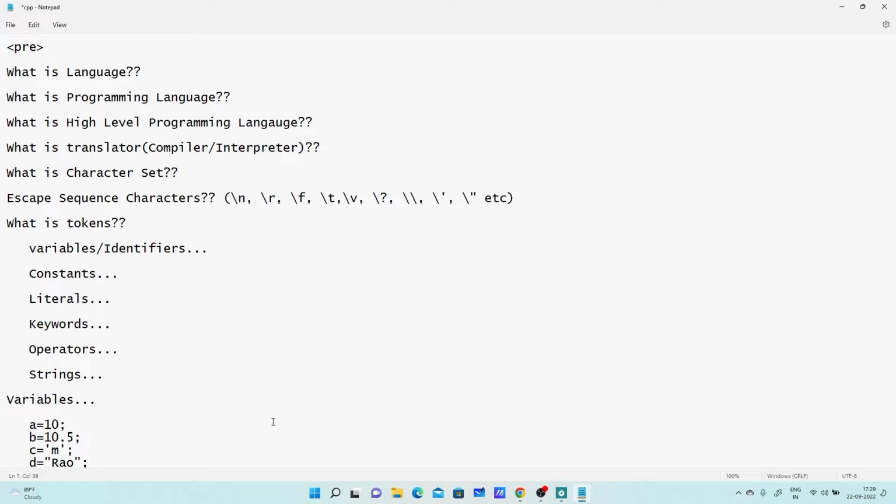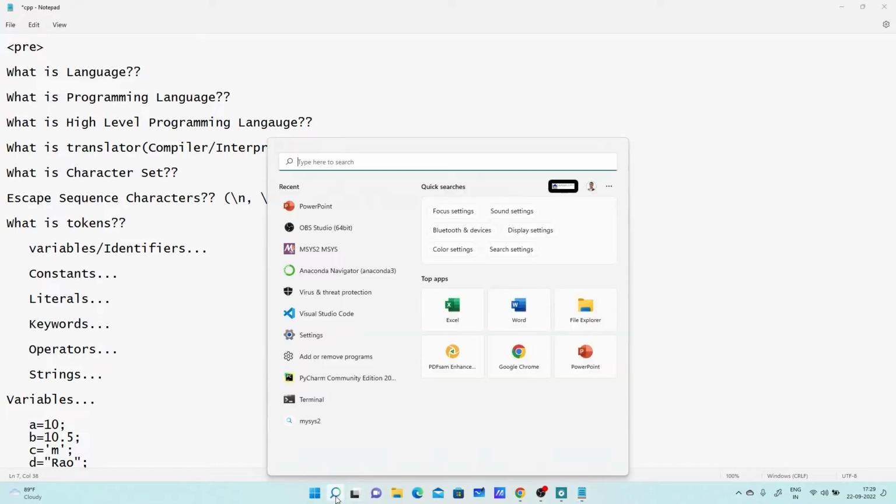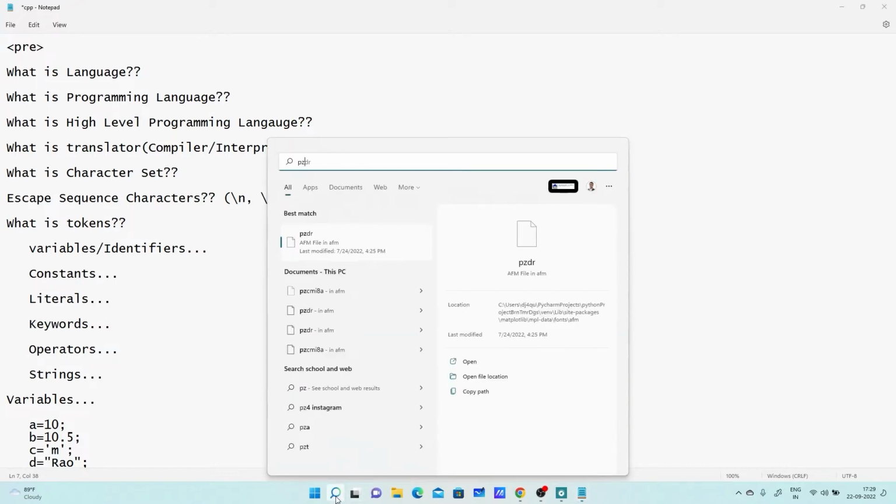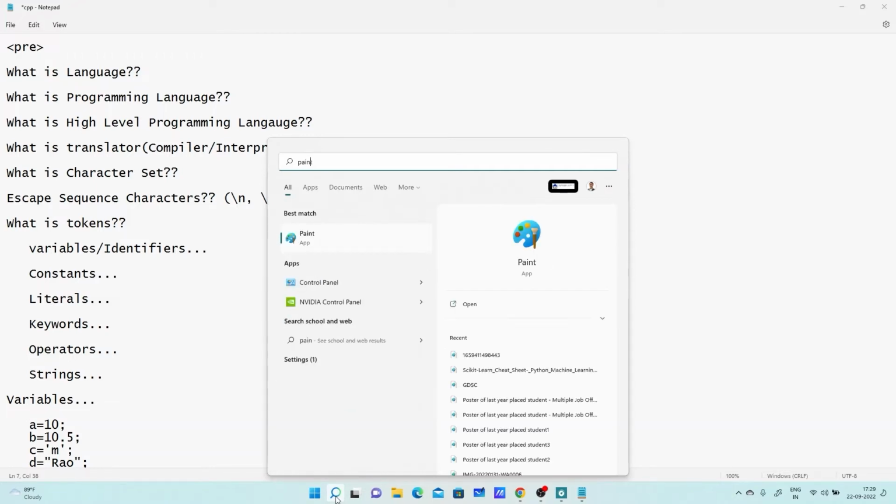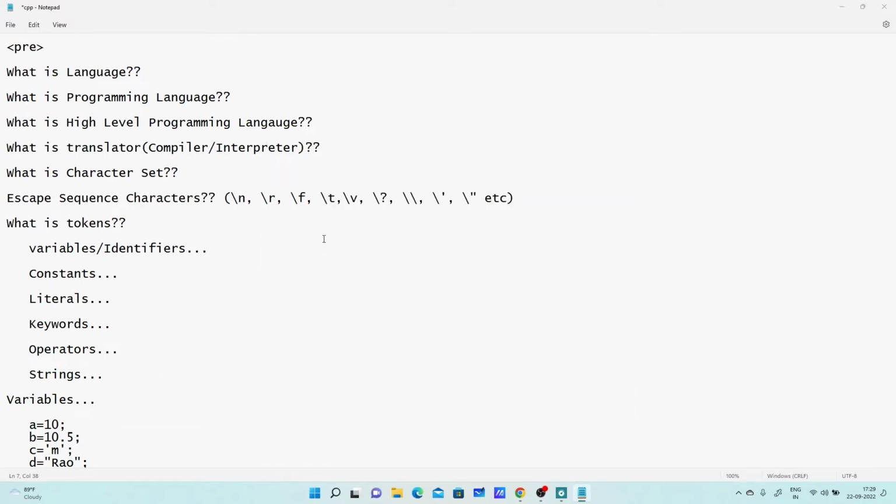So let me. Here I am saying, hope it is visible to all. Is it visible? Yeah.